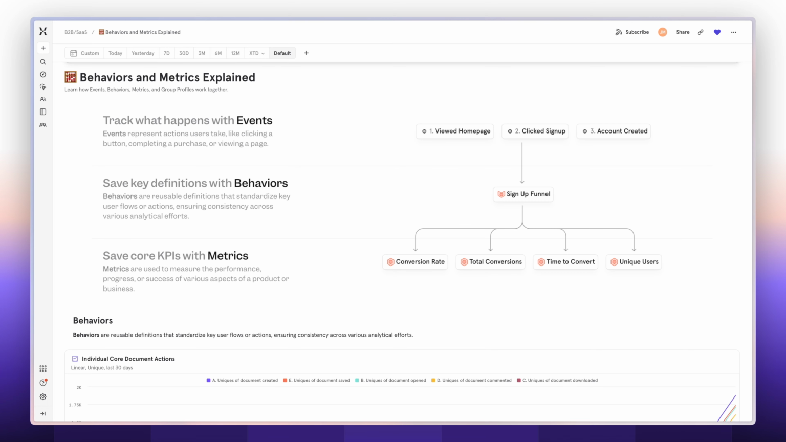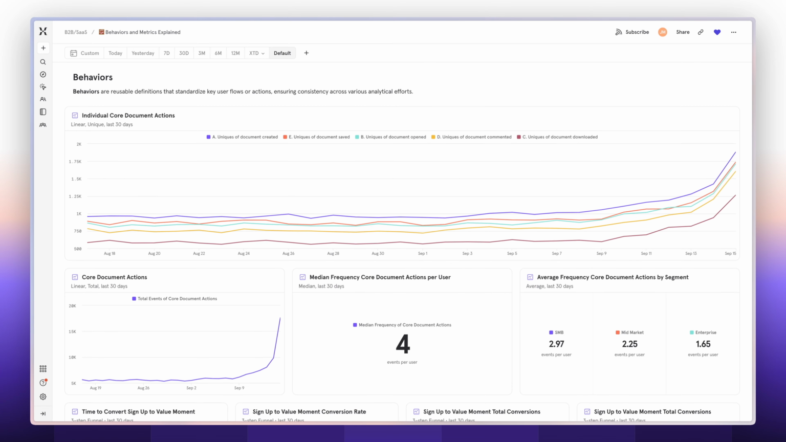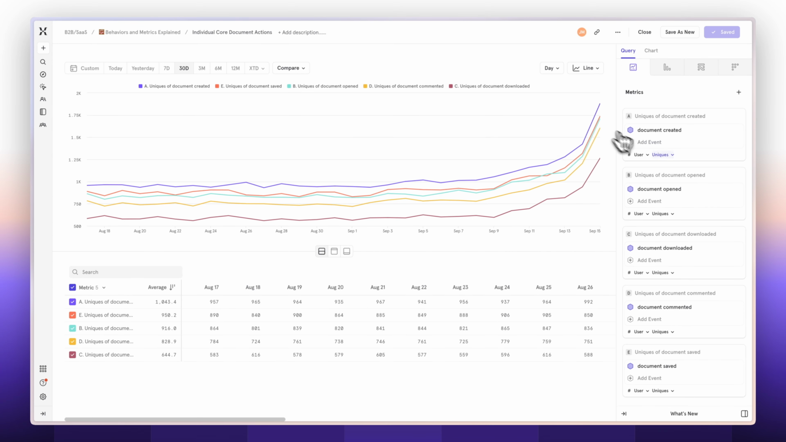Let's continue by talking about behaviors in depth. Here we can see a number of reports. Let's imagine I'm a product manager and I'm working on a documents product. So I'm looking at things that are core document actions like document created, document saved, document opened. I might look at those individually like I do in this report, and I'm just looking at all these individual events, when they happen and how many times they happen.